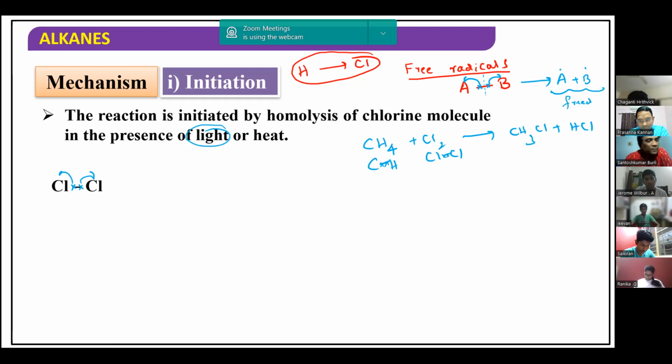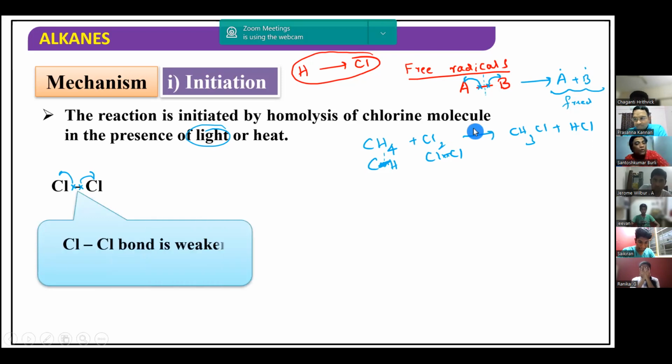The answer is very simple. As we discussed yesterday, bond length is less means bond strength is more. The smaller the atoms, the more the bond strength, because bond length will be less. The bond length between carbon and hydrogen is less. Therefore, cleavage of this is a little difficult compared to this, because chlorine atoms are larger, and carbon and hydrogen atoms are smaller. The bond length between carbon and hydrogen is very small compared to the Cl-Cl bond.